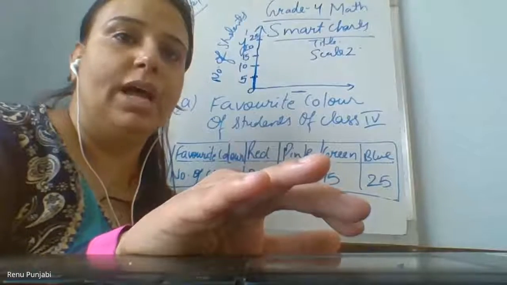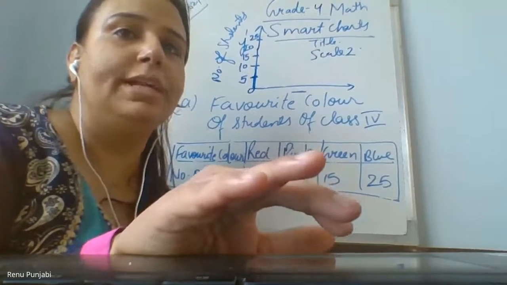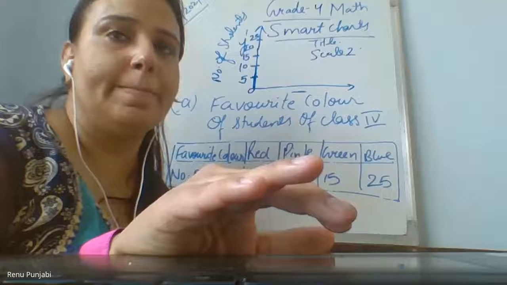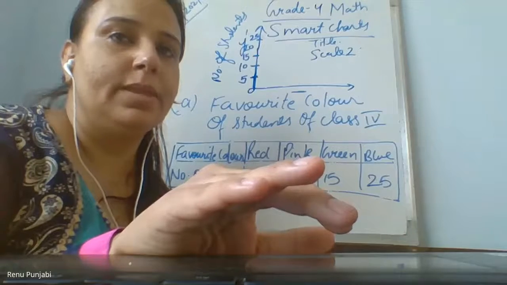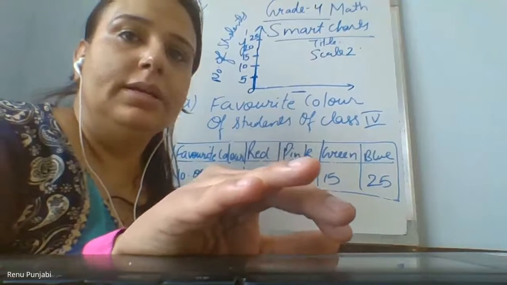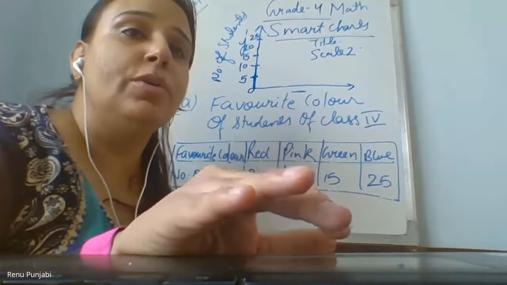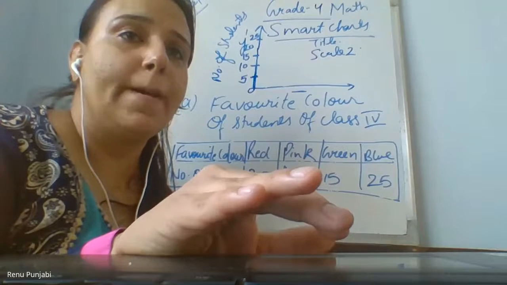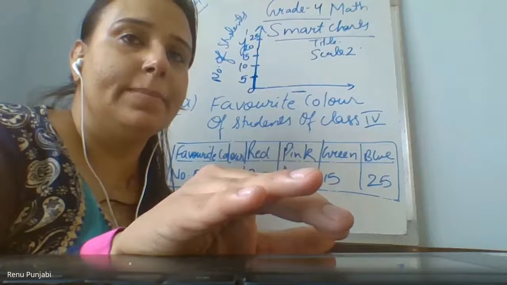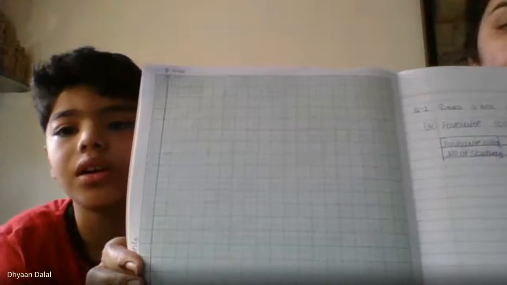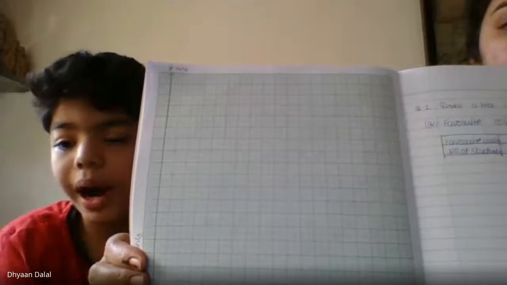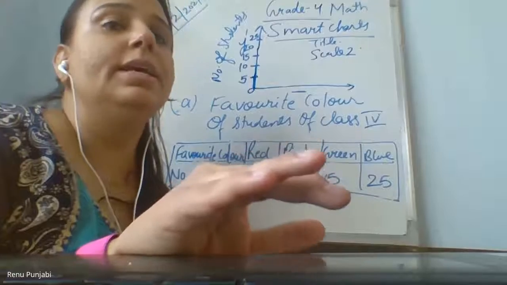Wait, let me pin you. Yes, now tell me, where are you writing the numbers? Ma'am, I am... Your voice is mute. Your mic is mute. Ma'am, should I take the 2 on 1 or 2 on bar or 1 bar? See, it's up to you.